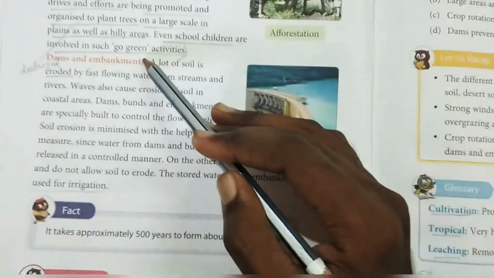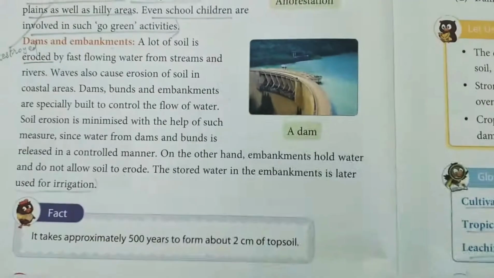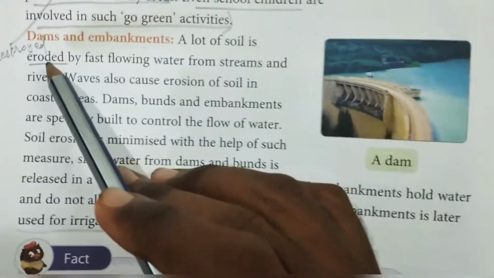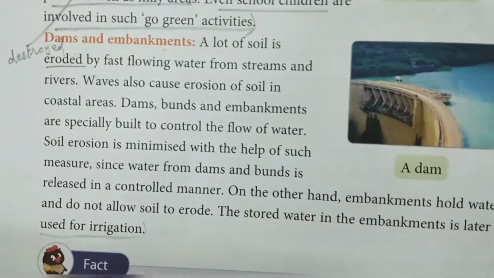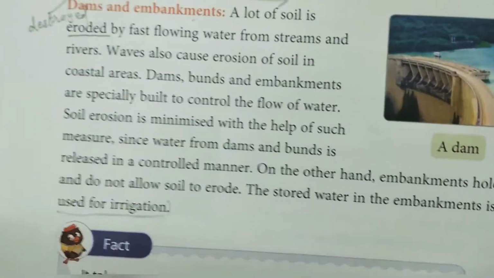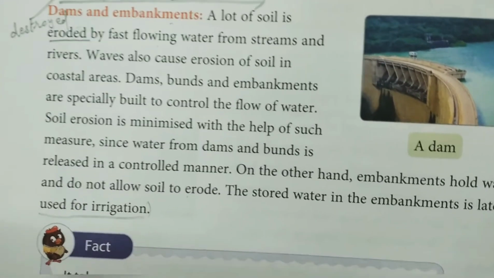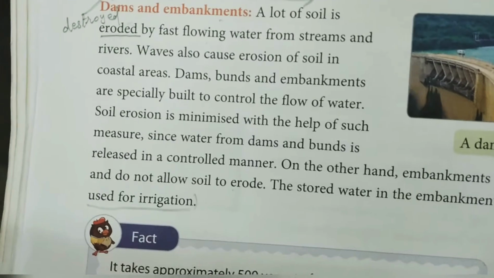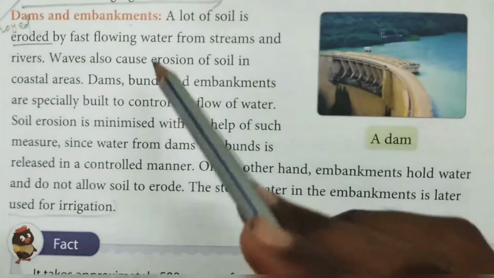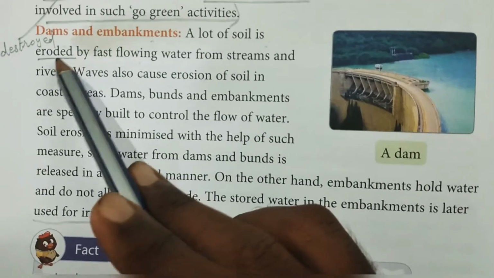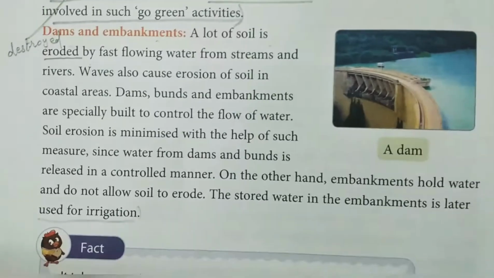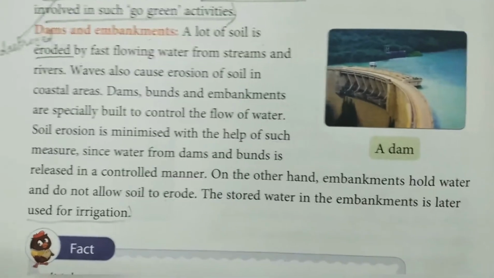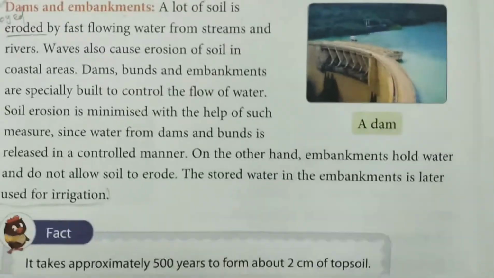Now the fourth method for soil conservation is dams and embankments. What is that? A lot of soil is eroded by fast flowing water. Look at this word: what do you mean by erode? Erode means it is destroyed. So a lot of soil is destroyed by fast flowing water, as we have seen in terrace farming. When the water flows fast, it destroys the entire soil. It is the same thing. A lot of soil is destroyed or eroded by fast flowing water from streams and rivers, and waves from the seas or oceans also cause soil erosion.